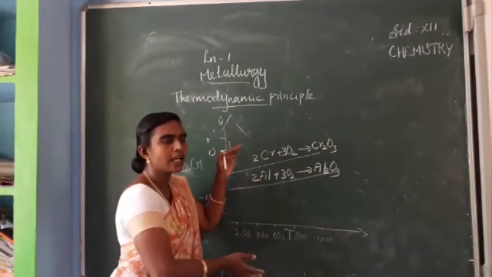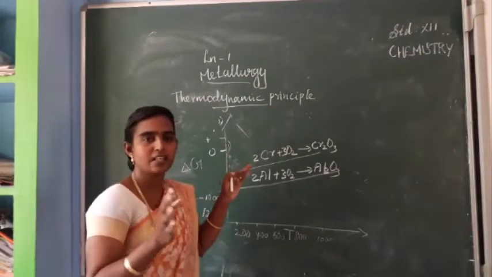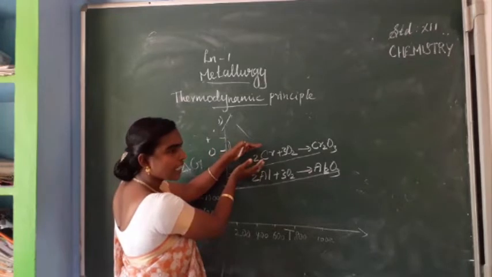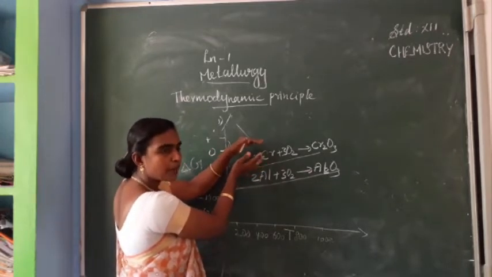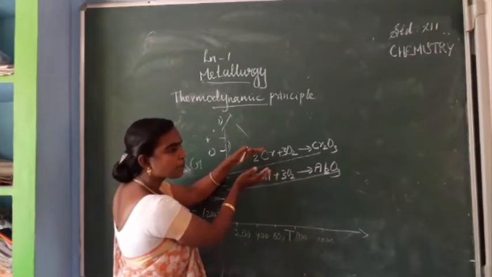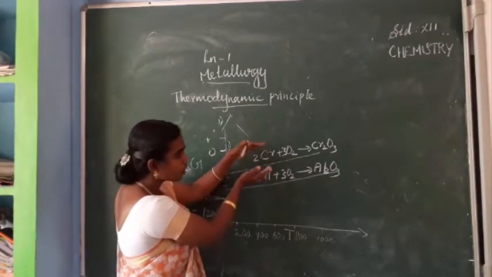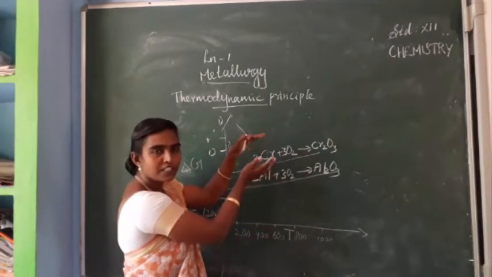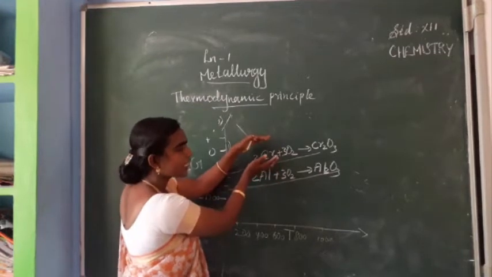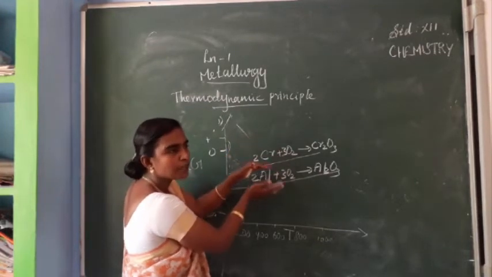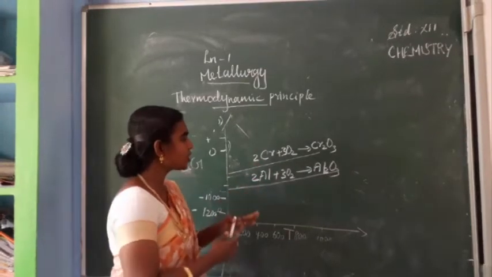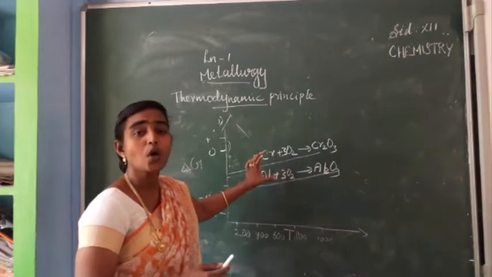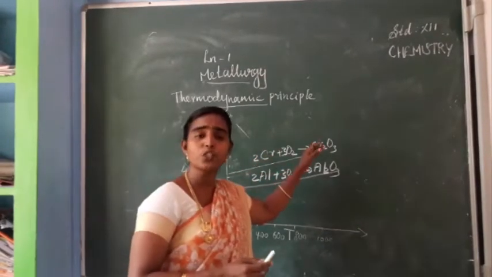Because from the Ellingham diagram, an important application is that a metal oxide whose graph is at the upper part can be reduced by the metal placed at the lowest part. So is it clear, students? From this graph we can say that chromic oxide can be reduced by aluminium.